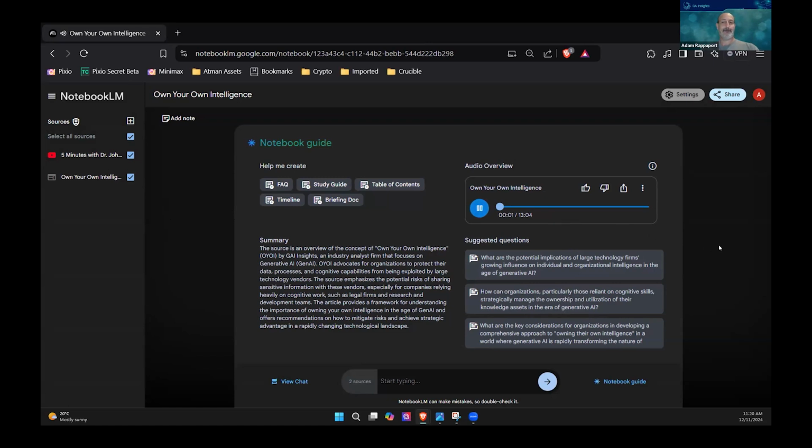All right, so today we're diving into something that's been causing a lot of buzz lately. Own Your Own Intelligence, or OYOI for short. Yeah, it seems like everyone's talking about AI these days, but OYOI kind of flips the script a little bit. It does, right. Instead of just blindly adopting AI, it makes you take a step back and think, hold on, what should we be keeping for ourselves? Exactly. It's about protecting what makes your company truly unique, your secret sauce. And we've got some great resources to help us unpack all of this today. Yeah, Dr. John Sviokla and the team at GAI Insights have some really insightful stuff out there.